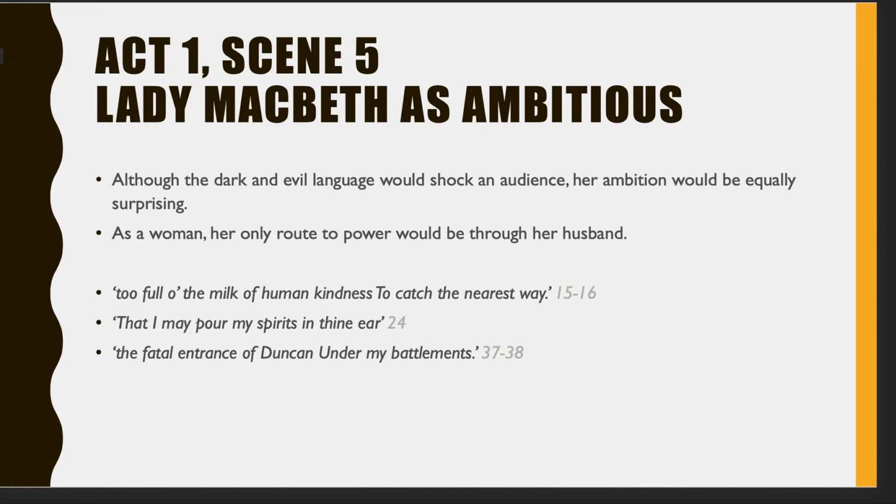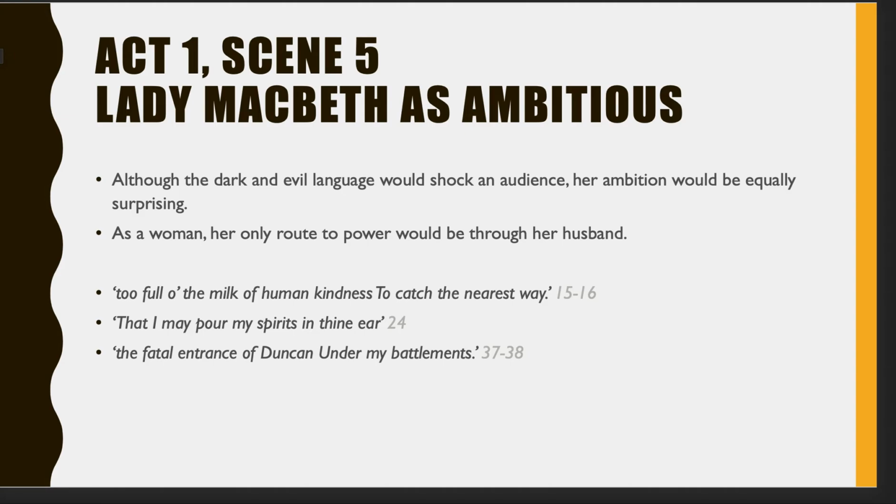She then goes on, that I may pour my spirits in thine ear. And that's quite a sinister idea, the fact that she's going to deliberately manipulate him to do something that he clearly doesn't want to do and she knows that he won't want to do. So that's an intent from Lady Macbeth. And that's engaging to an audience, the idea that she might have that power over her husband. And I want you to think about those two quotes put together and the way that they fit in terms of saying what it says about Macbeth at this stage and how she's going to achieve what she wants through him. And then the final one is the fatal entrance of Duncan under my battlements.